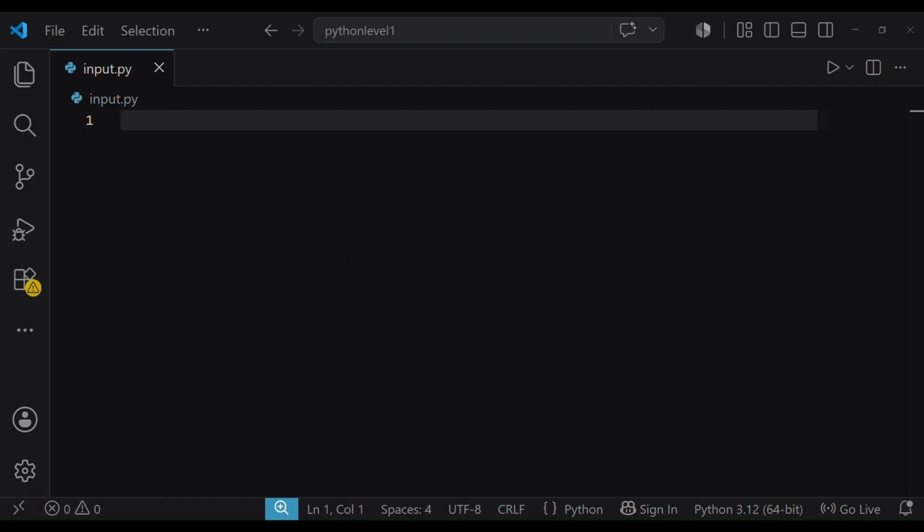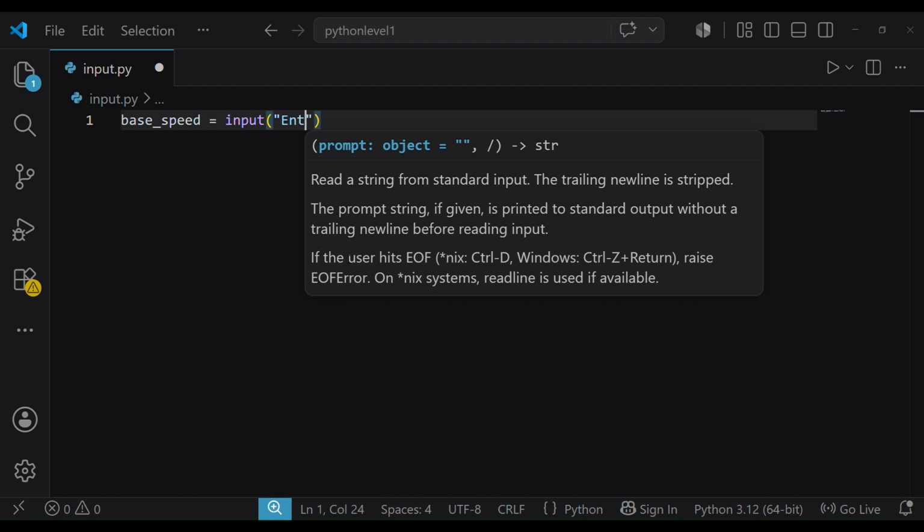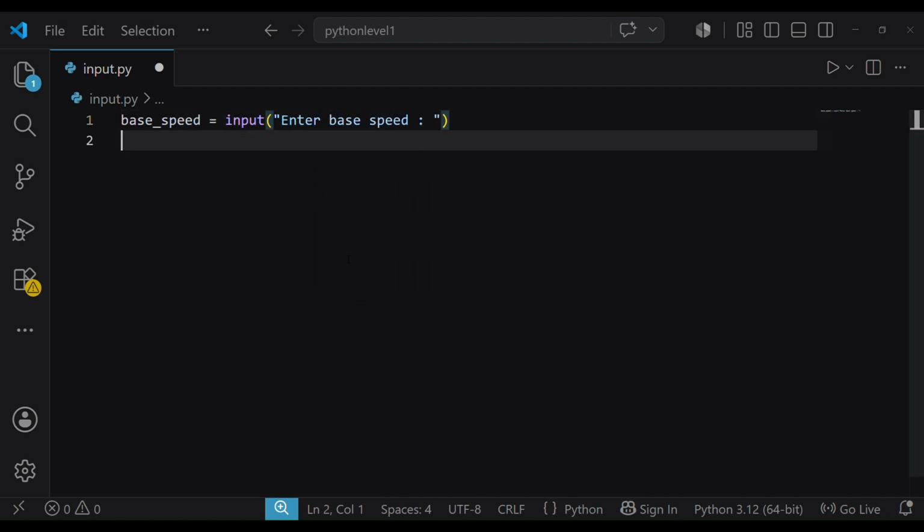Now let's look at what happens with the numbers. Let's say you are coding a game power up that gives the player 2x speed. Let's ask the base speed of the player. And now we will multiply the base speed with 2.